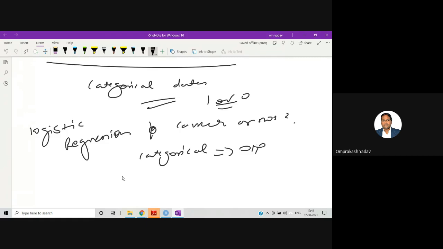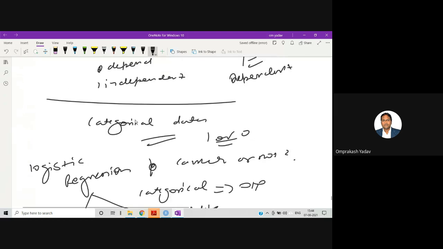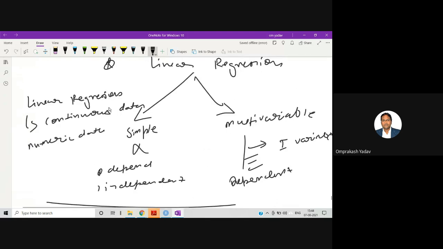Even in the logistic regression, we can have the simple logistic regression and the multivariable logistic regression, where multiple independent variables can be there, and based on that you need to predict. So like this, there are lots of different regressions available. Of that, we will be doing the linear regression.